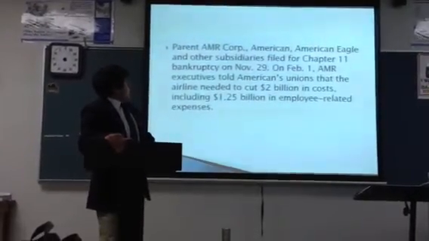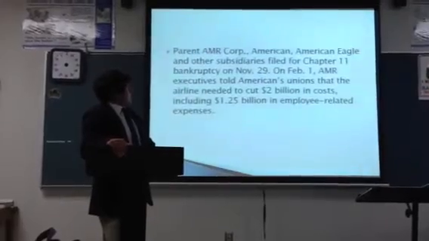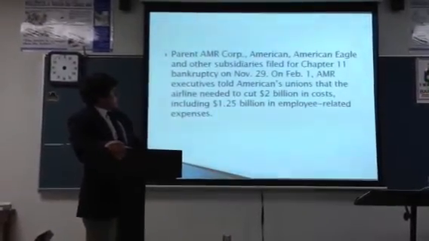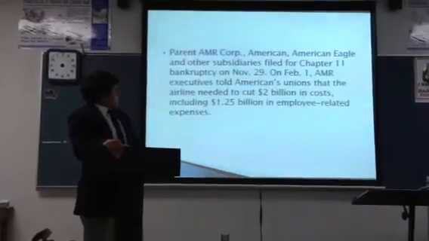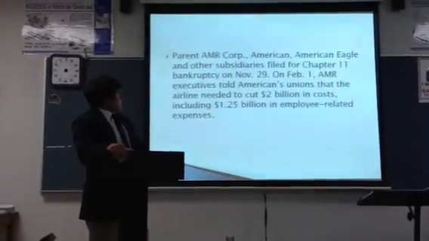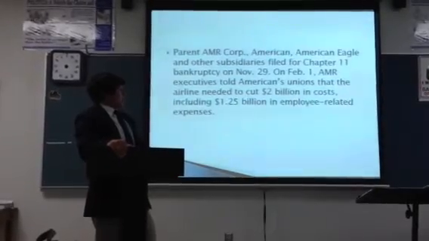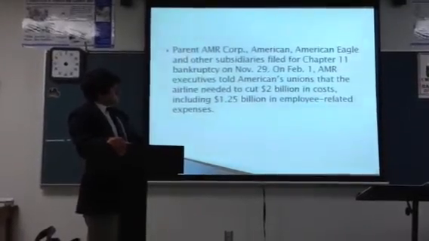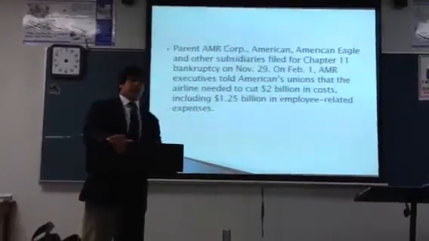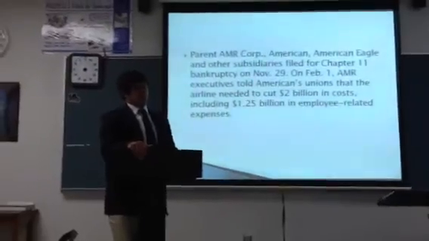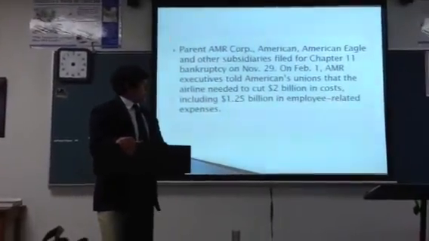The parent, AMR Corporation, American Airlines, American Eagle, and other subsidiaries filed for Chapter 11 bankruptcy in November 2009. On February 1st, AMR executives told the unions that the airline needed to cut $2 billion in costs, including $1.25 billion in employee-related expenses. Now, this is where the bankruptcy chapter comes in. As you all know, American Airlines did file for bankruptcy, and these are the cuts that they had to obviously make.